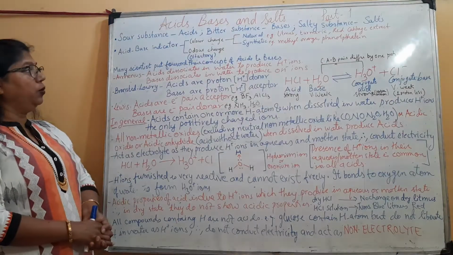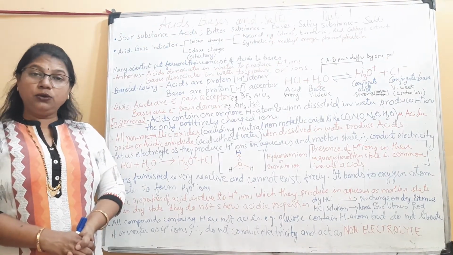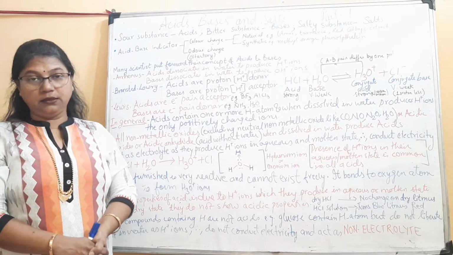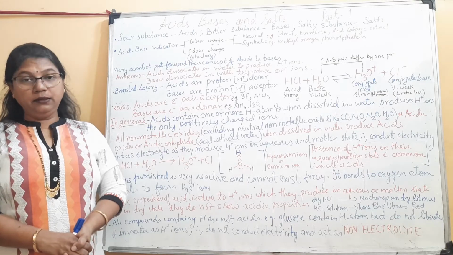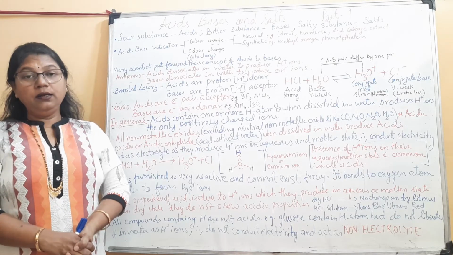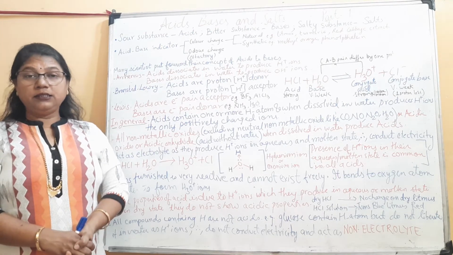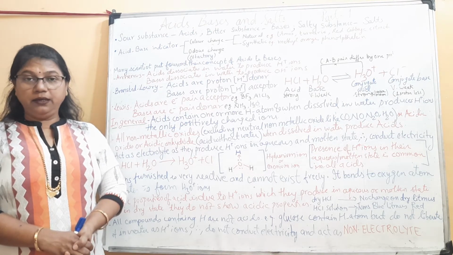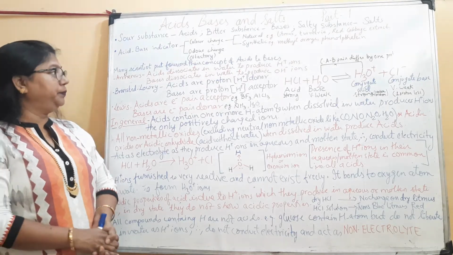Now next is the odor change indicator. Odor change indicator is also called olfactory indicator. Some of the examples are extracts of onion, clove oil, vanilla essence. They retain their smell in acidic medium and their smell vanishes in basic medium.